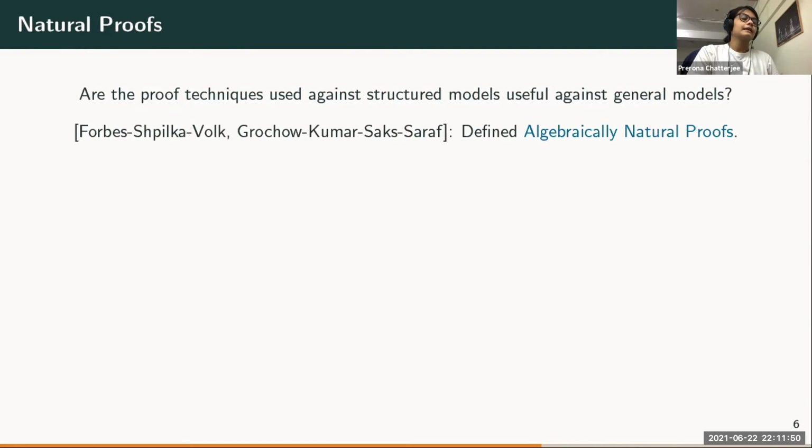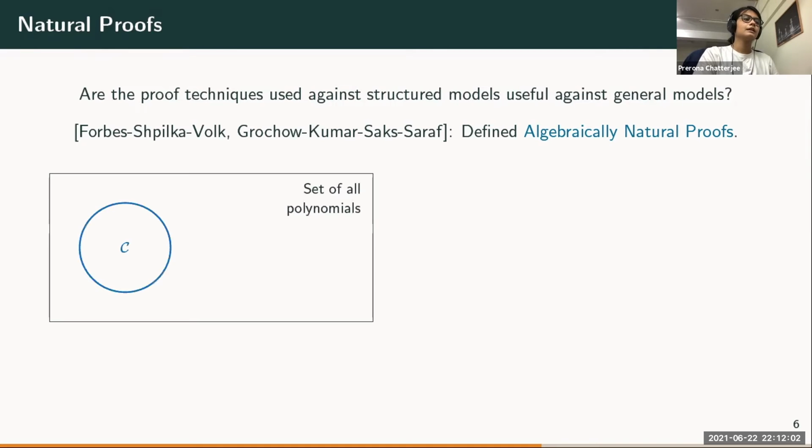And that led to two separate groups of researchers, Forbes, Pilka-Volk, and Grocha, Kumar, Sachs, and Saraf, to define what are called algebraically natural proofs. So what are they? Suppose you want to show a lower bound against a circuit class C. Then what we normally do is that we come up with a property which can be expressed as a non-zero polynomial, such that if you pick any polynomial from your circuit class C, and